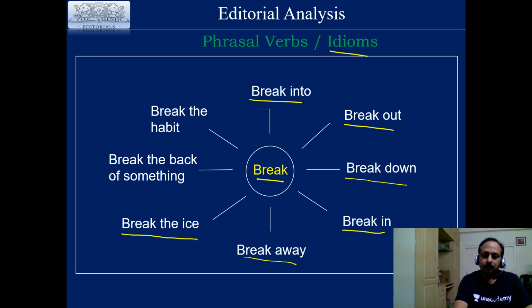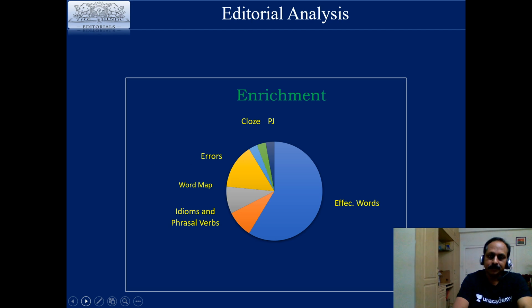Break the back of something means to tackle the hardest part of something. He could break the back of English language. When it comes to English language, a lot of people think grammar is the toughest thing. He could break the back of English language, means he could handle the toughest part of it. Break the habit means to change your habit, usually a bad habit. He could break his bad habits, means he could get rid of his bad habits.